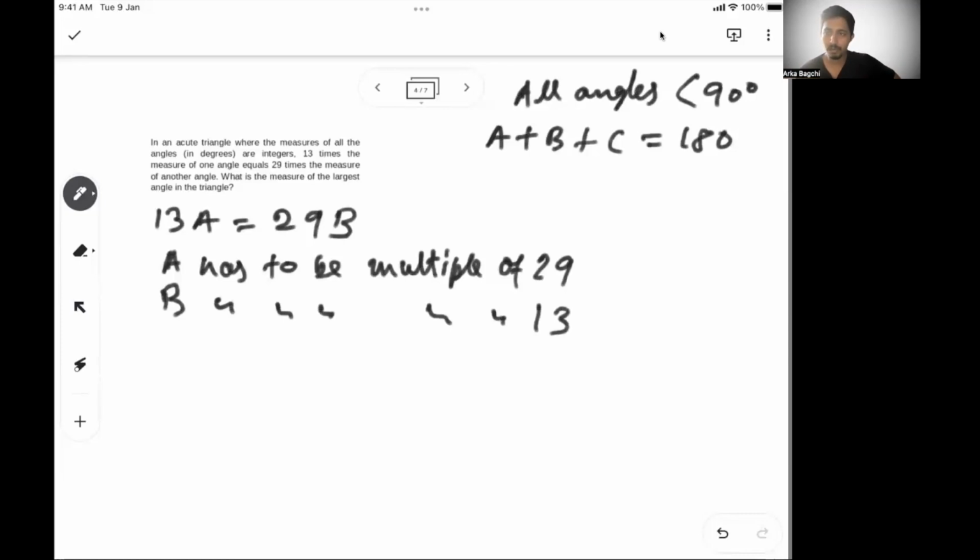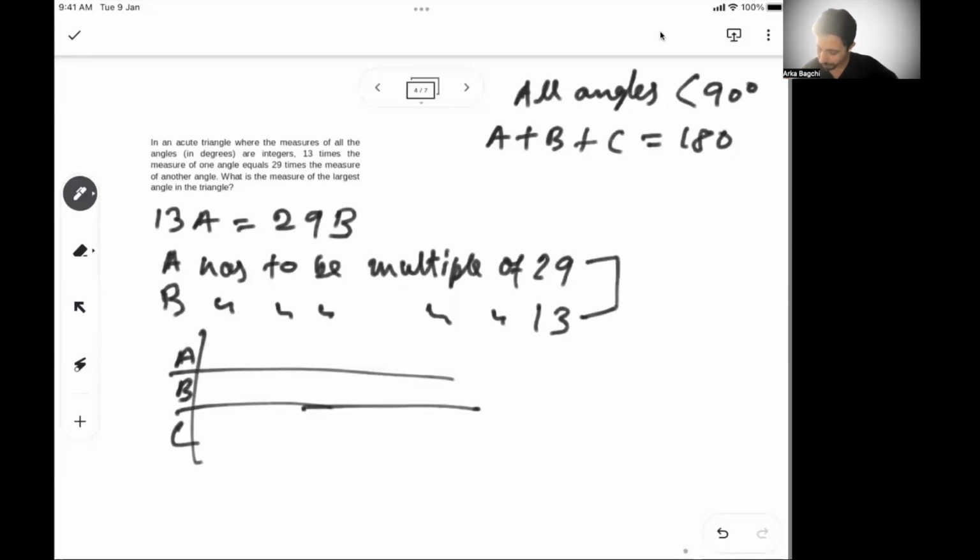If A is not a multiple of 29 and B is not a multiple of 13, you will never be able to equate 13A equal to 29B. So this is the main crux of the problem. If you are able to solve this, most of the problem is easy. So then let's see what values of A, B, C are possible. The minimum value of A has to be 29. B has to be 13, and in that case C has to be 29 plus 13, 42. So 180 minus 42 is 138. So C has to be 138.